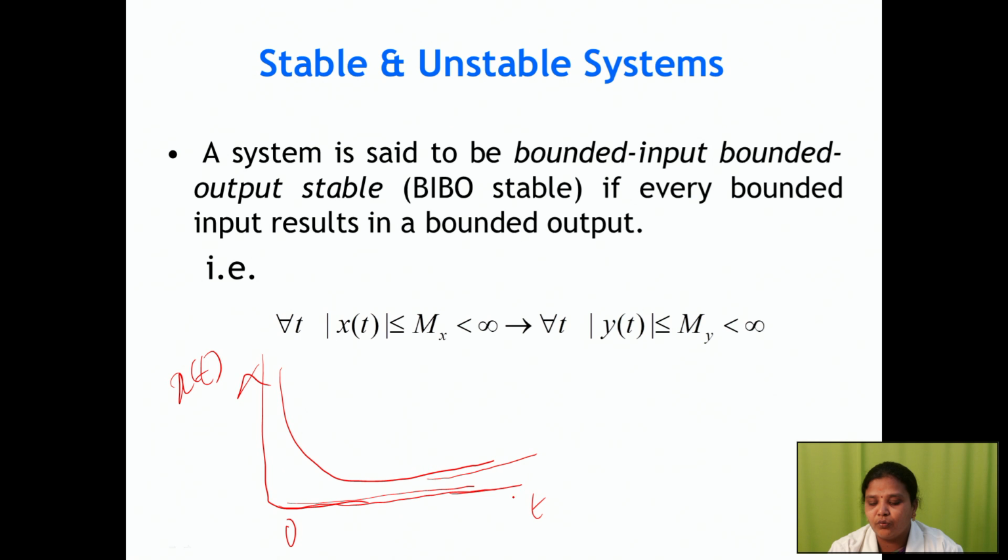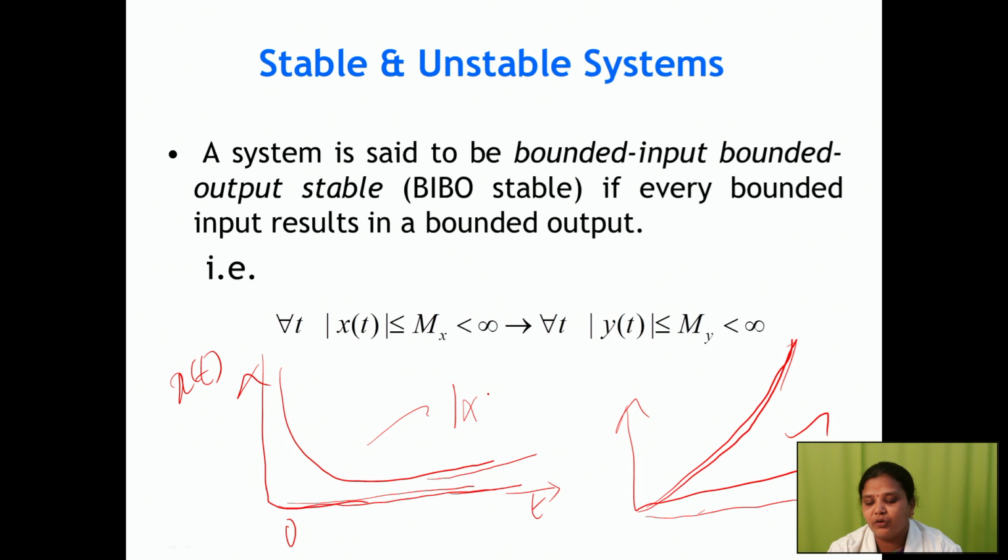Here we are giving a bounded input but getting an unbounded output. What does unbounded mean? We cannot say what the amplitude values are for this time. We give only a bounded input, but we receive an unbounded output. So that is an unstable system, and this is your stable system. The system has to satisfy that if x of t is less than infinity, it is a stable system.